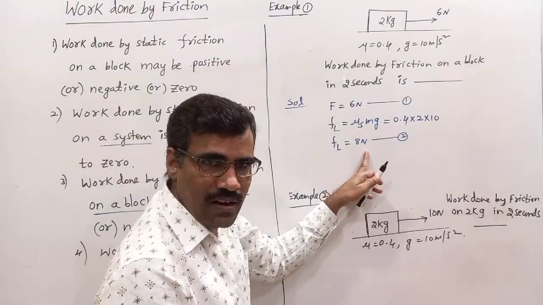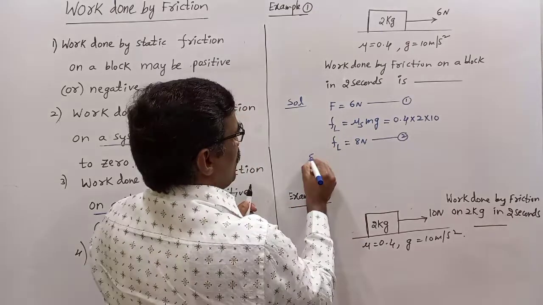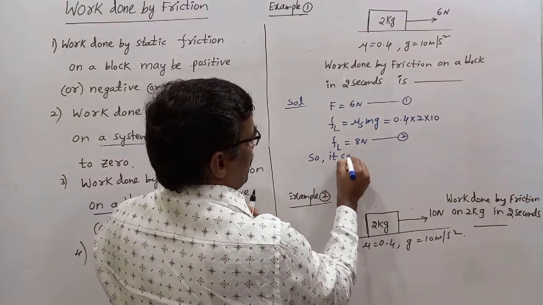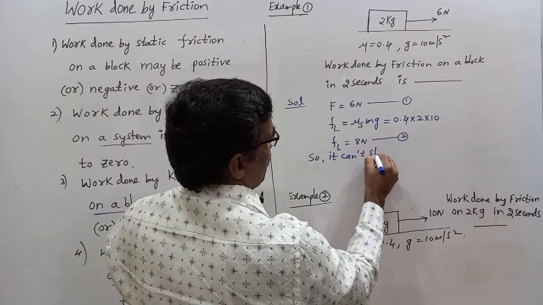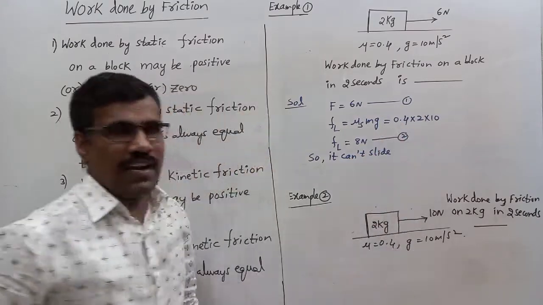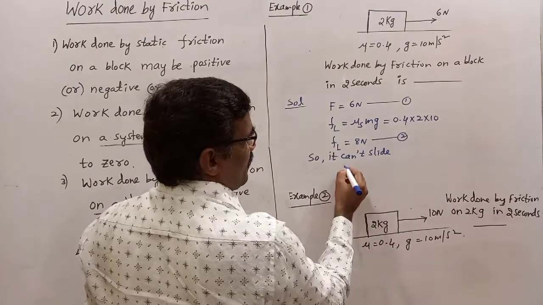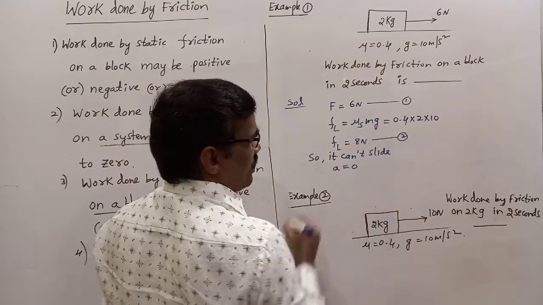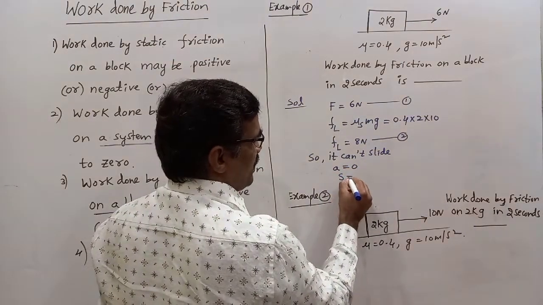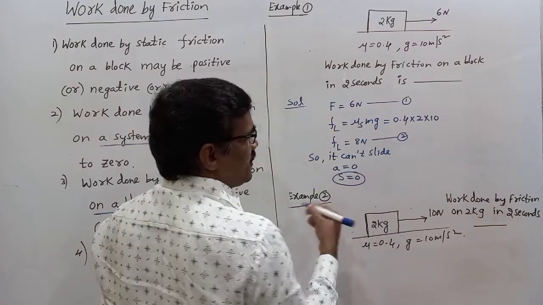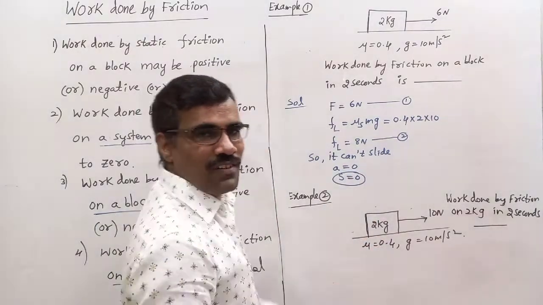Does it slide or not? It doesn't slide. It can't slide. So acceleration is 0, displacement also 0, work done 0.